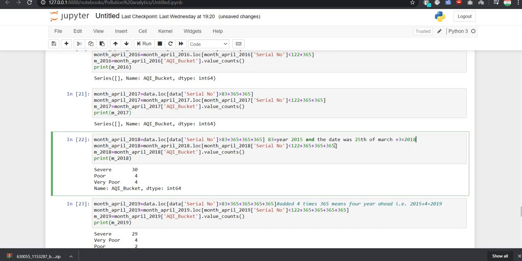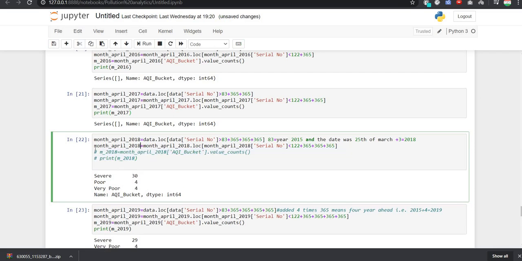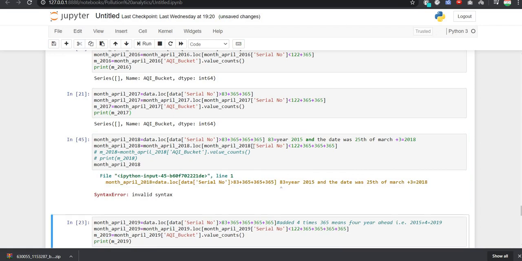And now the same thing we did here. And now if we want to first see what date it is showing, so for that it is giving me an error. What error is it giving me? Invalid syntax. Oh, I have not commented it.